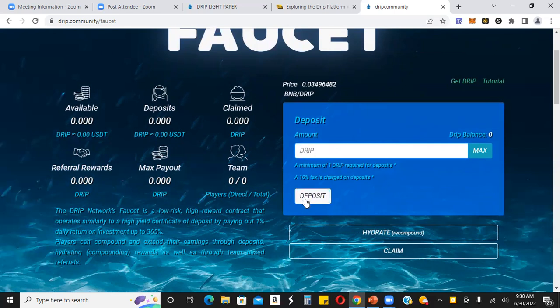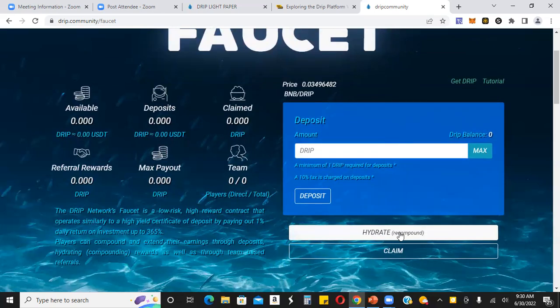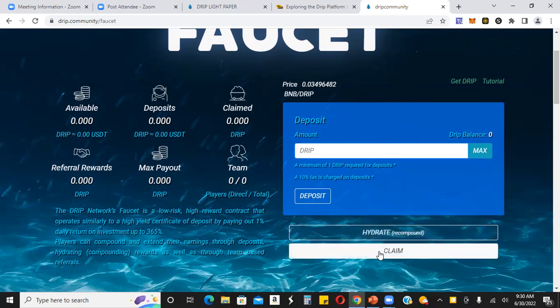You'll click deposit. Of course, there's going to be a 10% tax on that deposit, but then you'll see your deposit here, and thereafter it's going to start accruing as you earn 1% a day. Here's the recompound or the hydrate button. If you want to take your available drip here and throw it back into your deposits, you'll click hydrate. And claim is if you want to take your drip and withdraw it into your wallet, okay? So that's what you do. You would claim your drip.